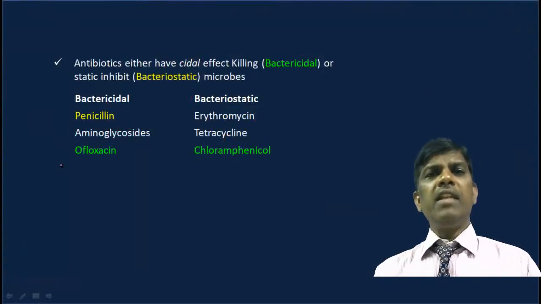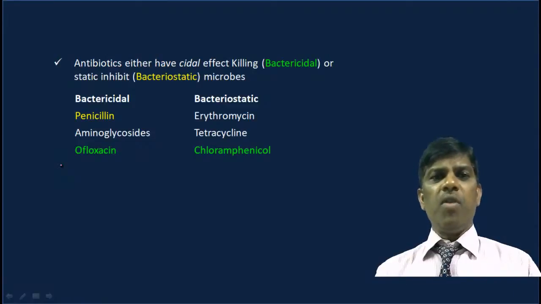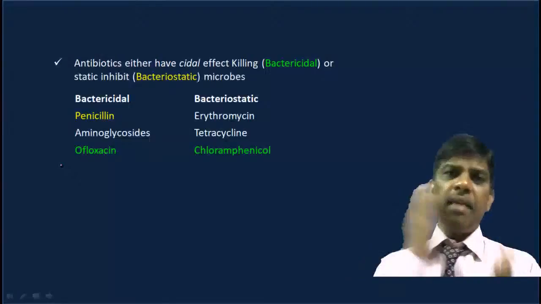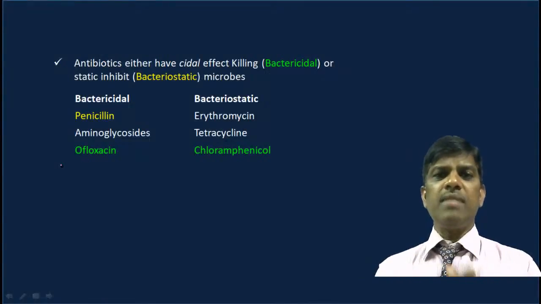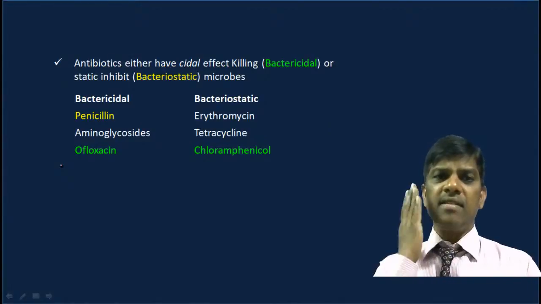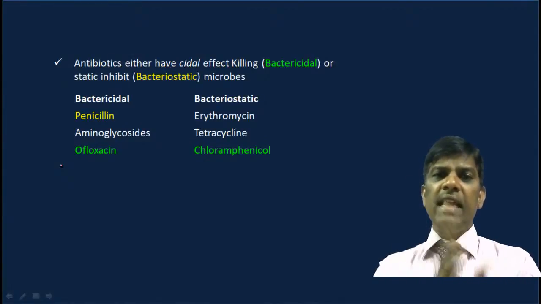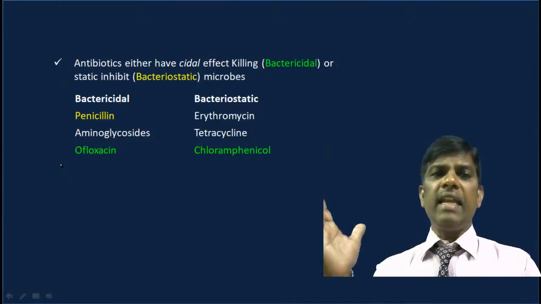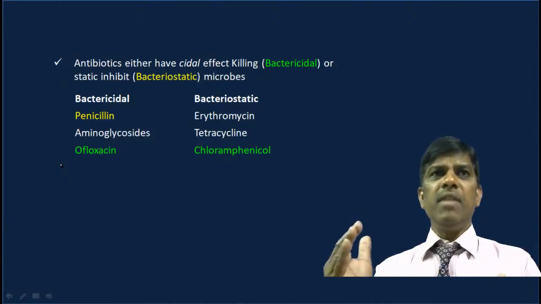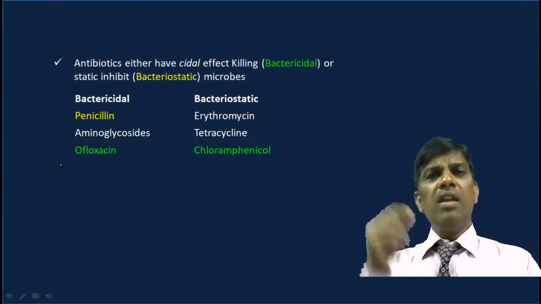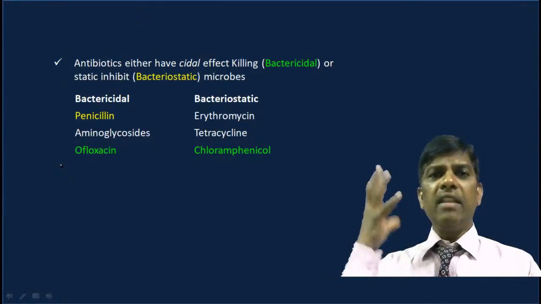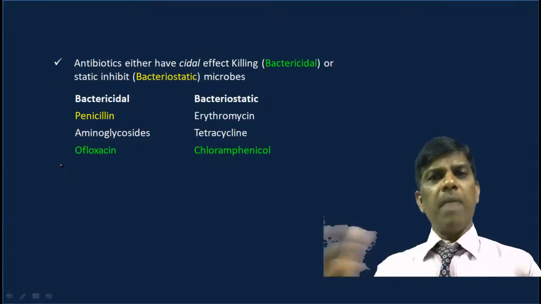And antibiotics, how are they going to act in our body? These antibiotics either go and kill the bacteria. Those chemicals or medicines are known as bactericidal, killing. They kill the bacteria, or bacteriostatic, which means these medicines may inhibit the bacteria from growing or replicating or acting on the cells, microbes or bacteria, virus.